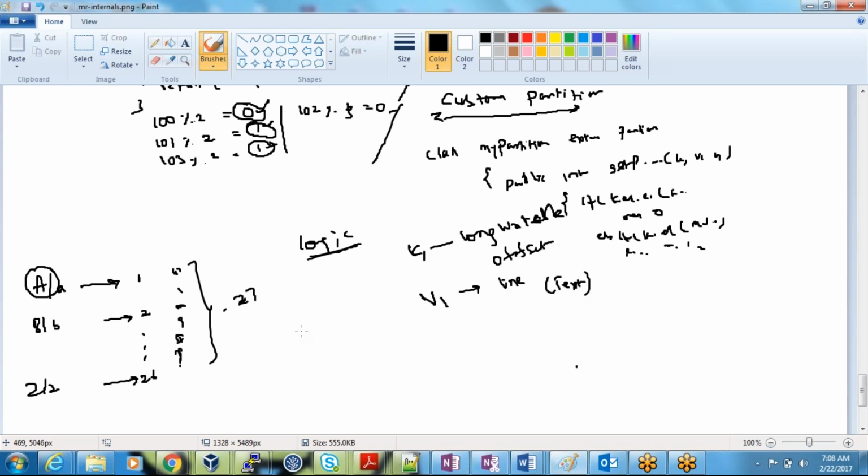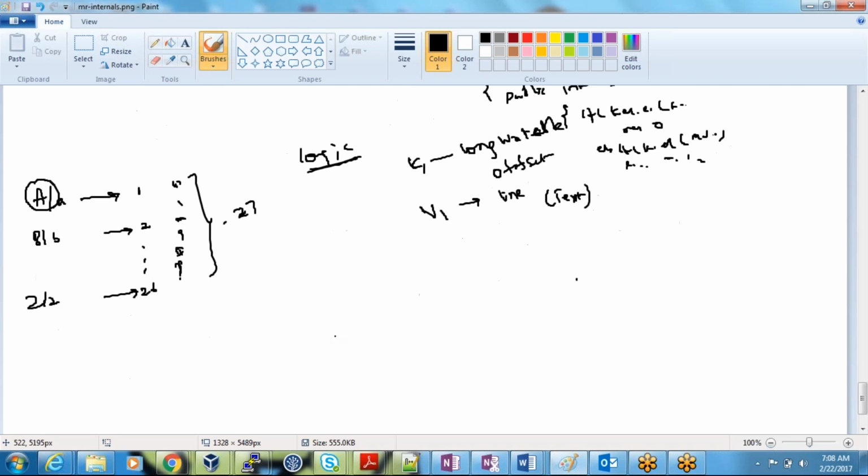I need to break this line into words. What will I do? String value equals v1 dot toString. After doing that, what will happen?